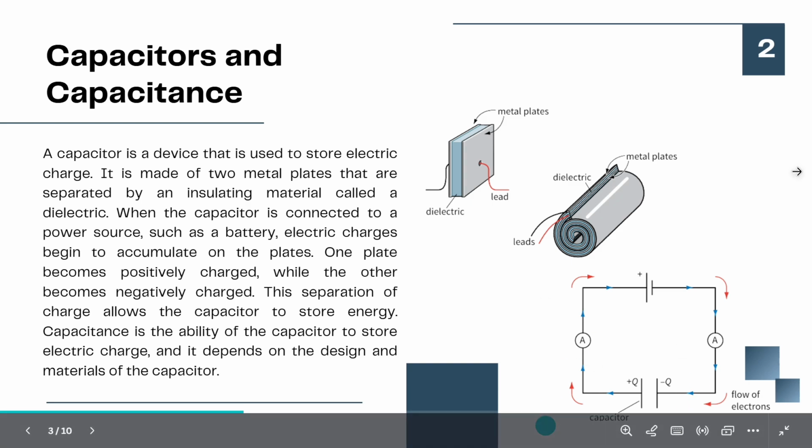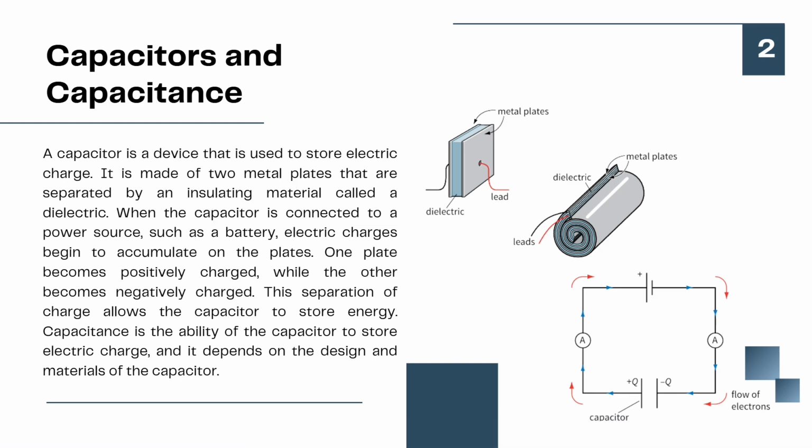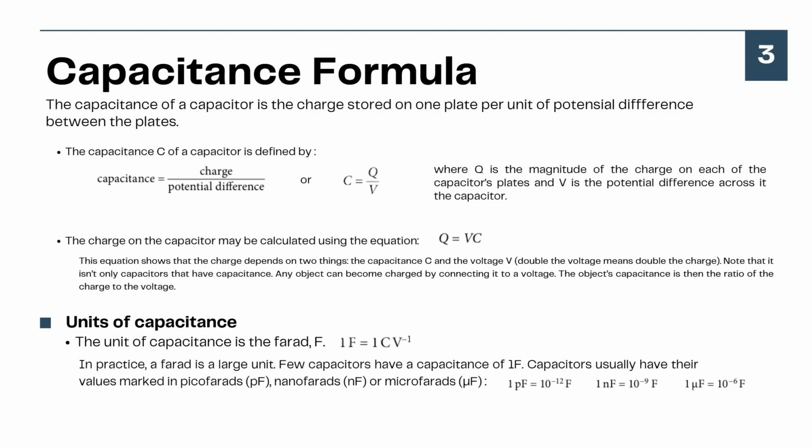And the third image shows a capacitor connected to a battery. When connected, charge builds up on the plates and energy is stored. Capacitance is the ability of the capacitor to store electric charge, and it depends on the design and material of the capacitor.